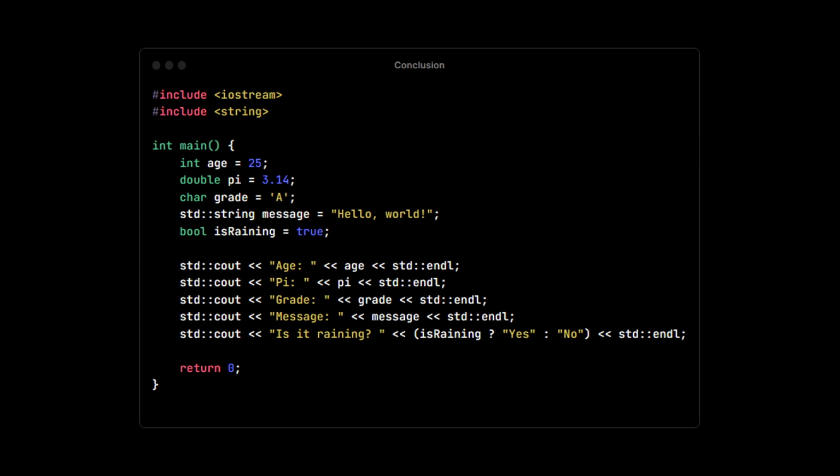In this tutorial, we explored the basics of working with variables and different data types in C++. We learned how to declare and initialize variables, and we covered integer, floating point, character, string, and Boolean data types. We also looked at type inference with the auto keyword and discussed constant variables. Understanding variables and data types is fundamental in any programming language, and it forms the building blocks for writing meaningful and efficient programs. Here's an example code block that demonstrates working with different data types.